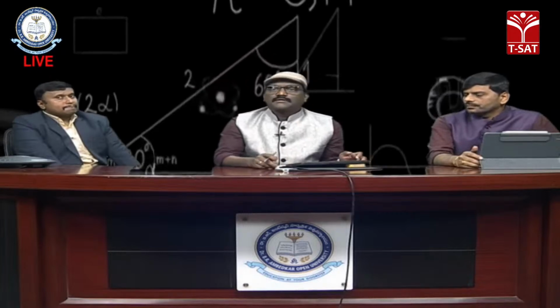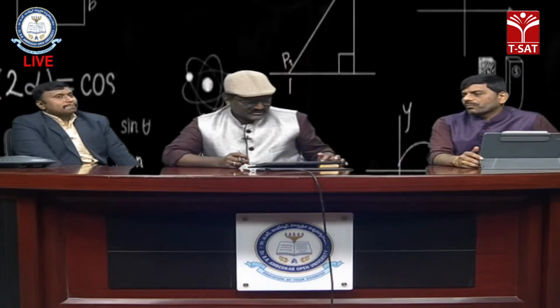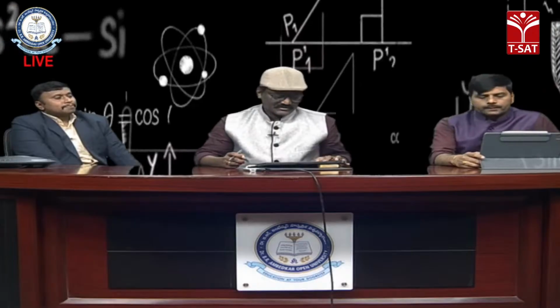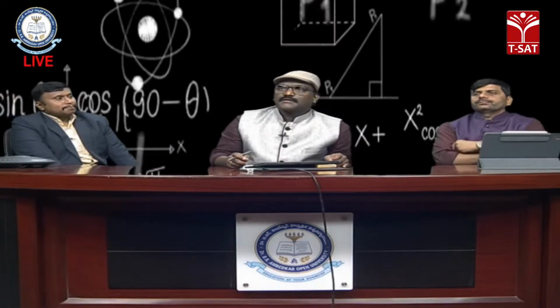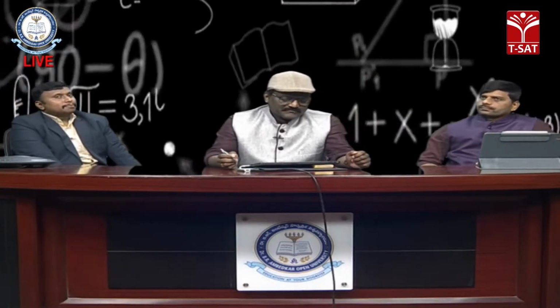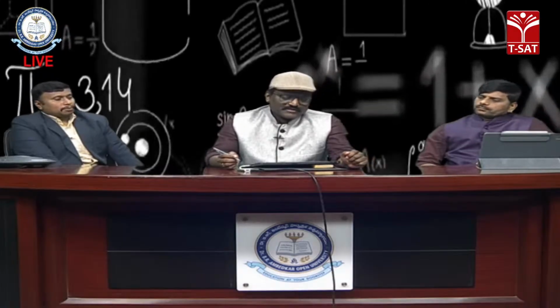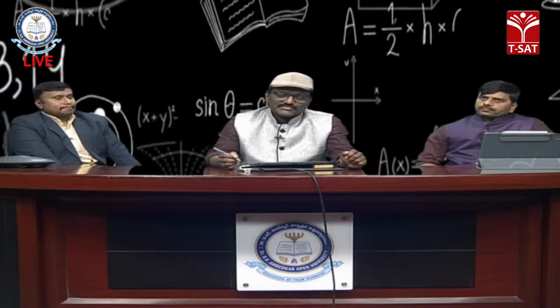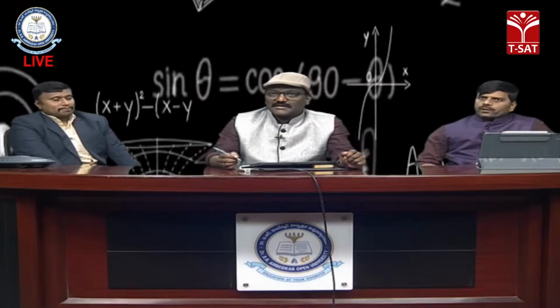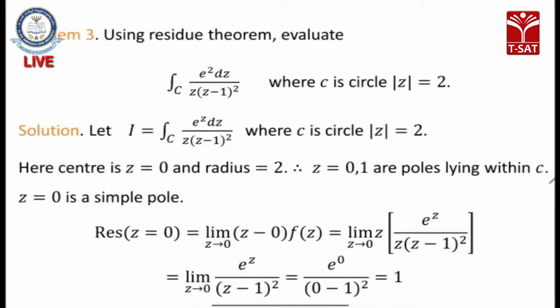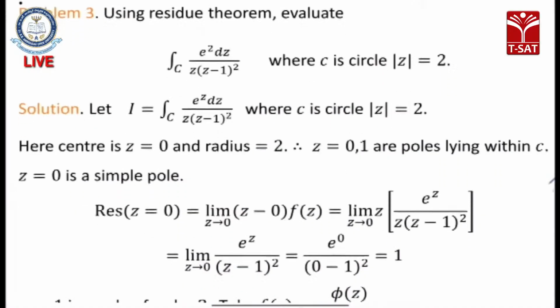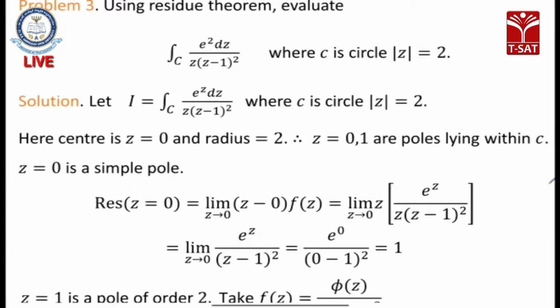Now we will see one last problem. See this: integral over C of e to the power of z by z into z minus 1 whole square, where C is the circle mod z equal to 2. This is one integration of a complex valued function over the circle mod z equal to 2.